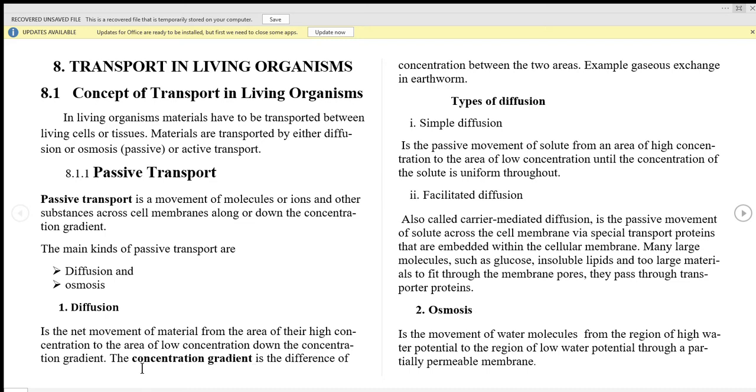Okay, let's take a look at the terminology. Concentration gradient. Concentration gradient is a difference in concentration between the two sides of the membrane, or between one cell and another, or between two regions of the body. That is what is known as concentration gradient. So concentration gradient is a difference of concentration between the two areas, or between the two cells, or between the two regions of the body.